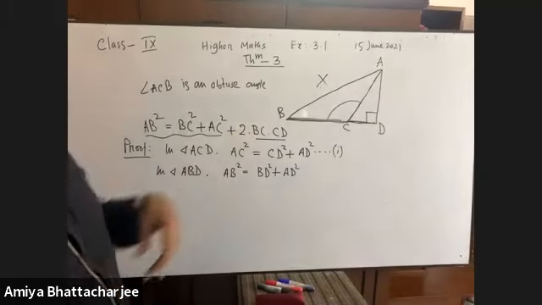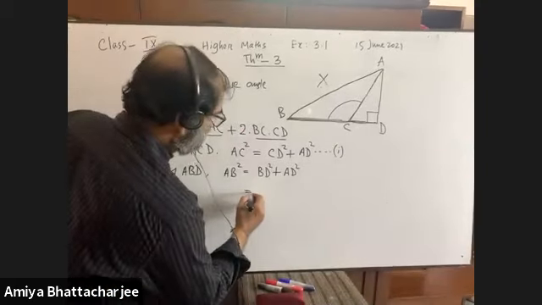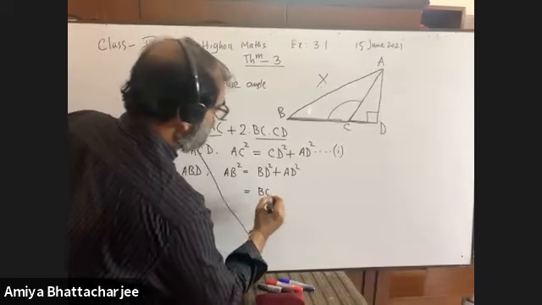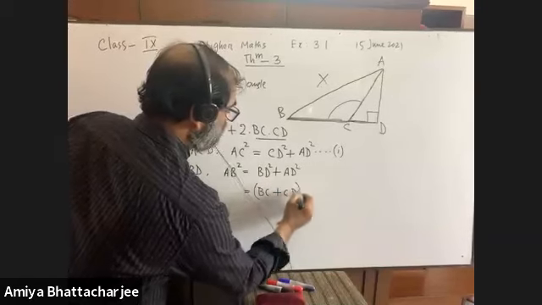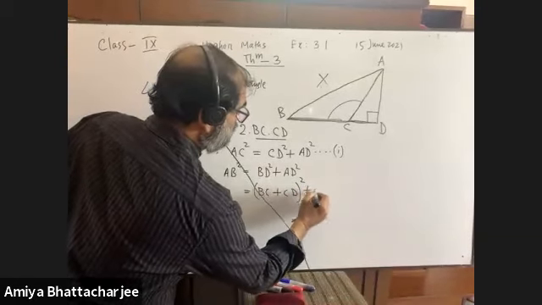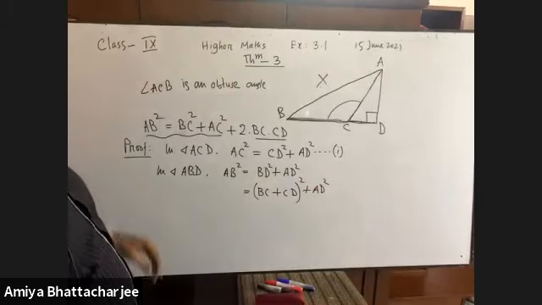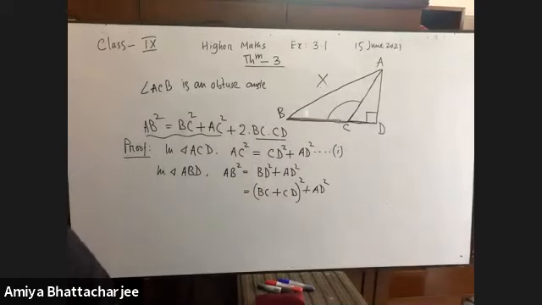But BD, there are two segments of BD. One is BC and another one is CD. So (BC plus CD) whole square plus AD square. BD means the sum of two line segments BC and CD.